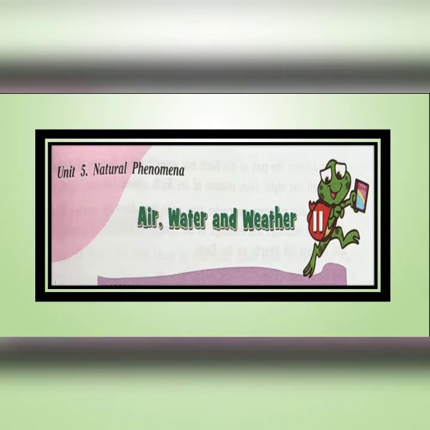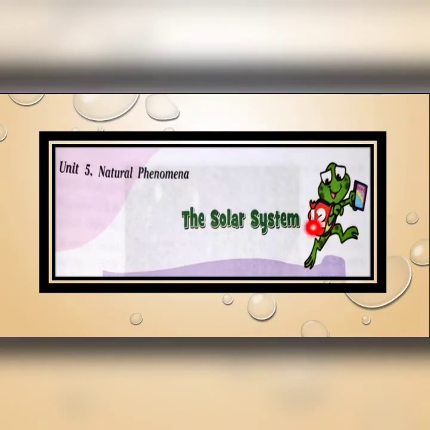In our previous online class, the discussion of all the question answers of chapter number 11, air, water, and weather, are over. So, today we are going to start a new chapter, that is, chapter number 12, the solar system, from Unit 5, Natural Phenomena. So, let's start the class.